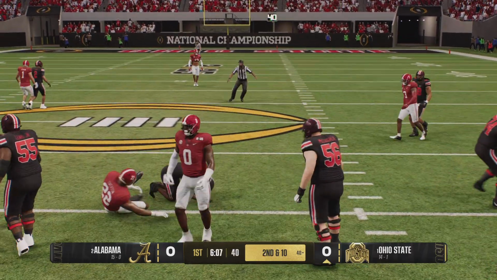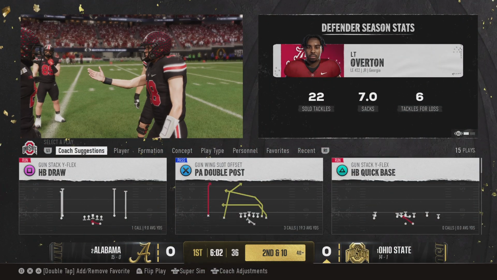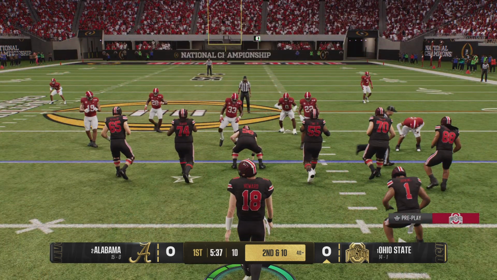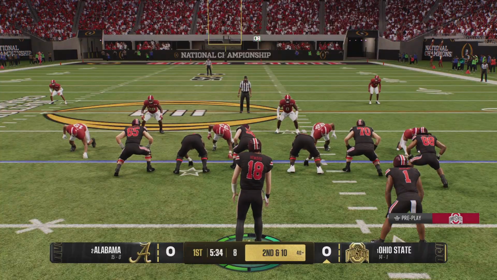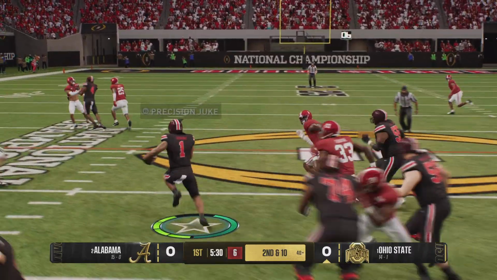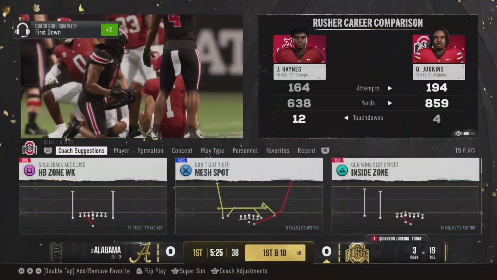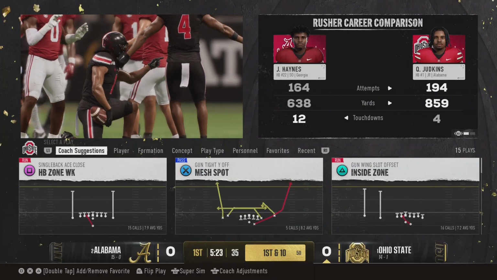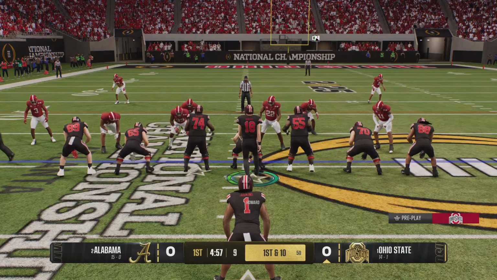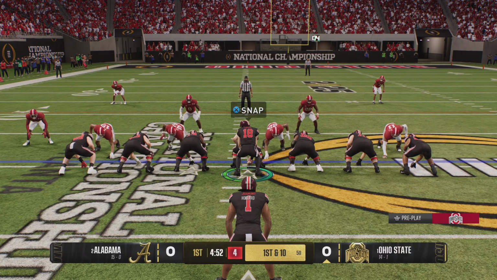Handoff here from the shotgun. Run it up the middle, but stuffed for no gain. Well, the defensive line does their job eating up those double teams, freeing up the backers to make the play. Second down play coming up. From the shotgun, here's an inside give. Tackle made after a nice pickup on the play. You know, Chris, what a great run here. And you think about Ohio State, you think lately about those NFL-ready wide receivers. But we all know it starts with their running game, all those great backs they've had over the years.